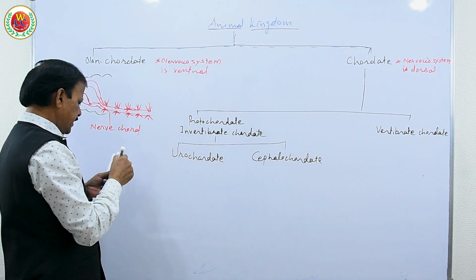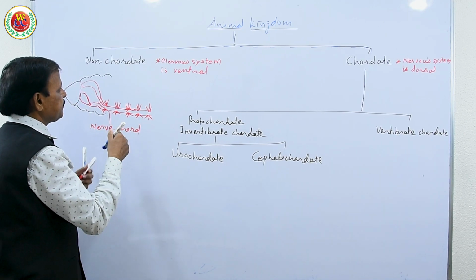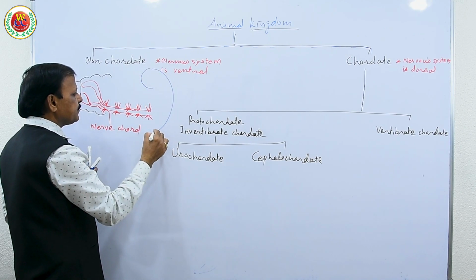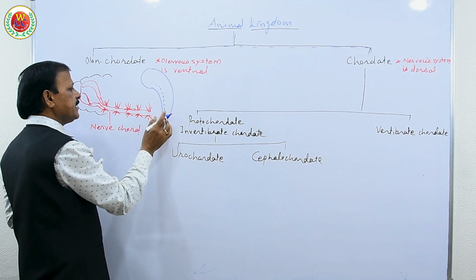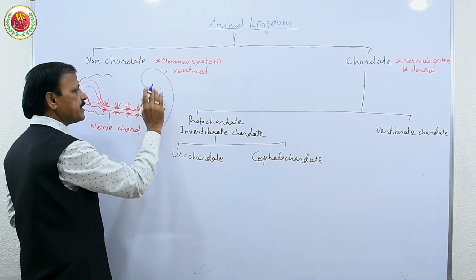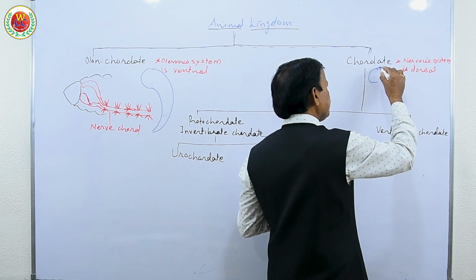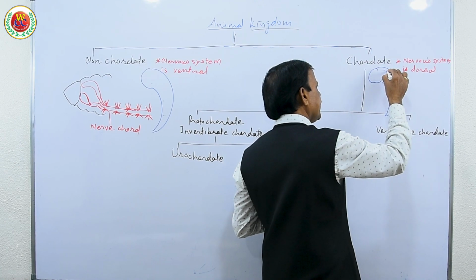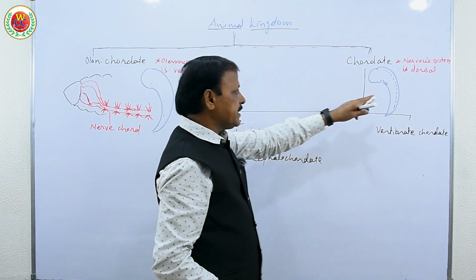See, now in their embryo stage, suppose this is the embryo, they have a ventral nervous system, and here this is a neuron, a nerve cell, but it is not covered, therefore notochord is absent, so we will not show it here. But as a part of chordate, to have better understanding, this is the diagram, and in chordates they have pharyngeal gills as well as notochord. Here there is no notochord, here there is a notochord.